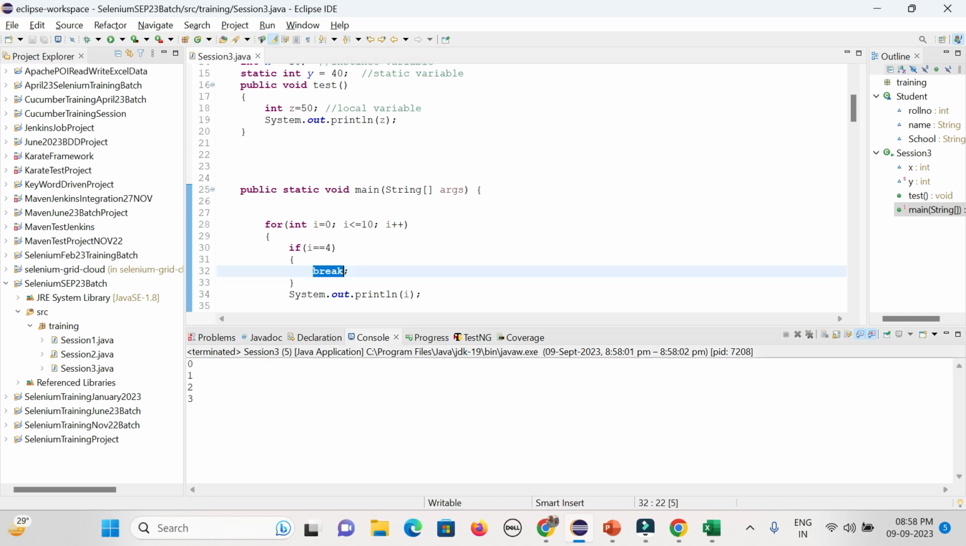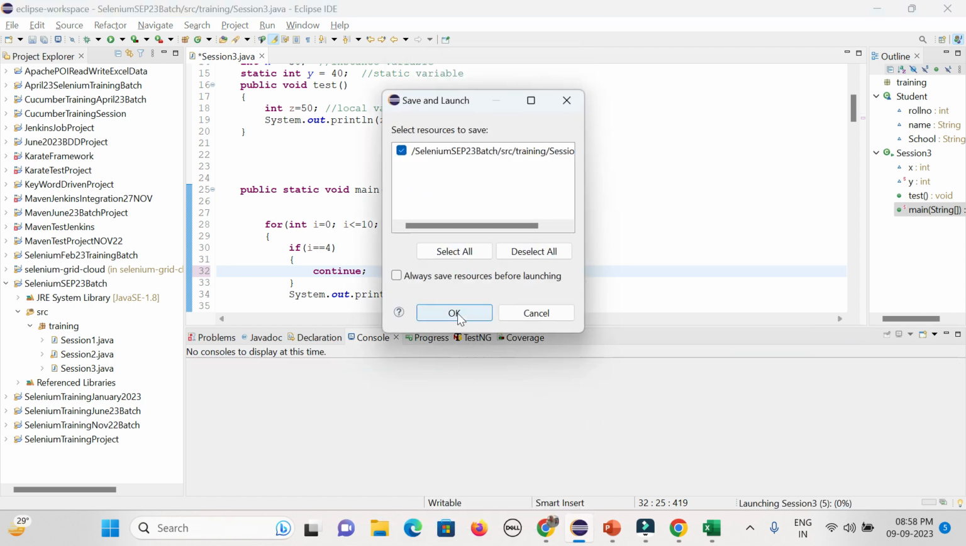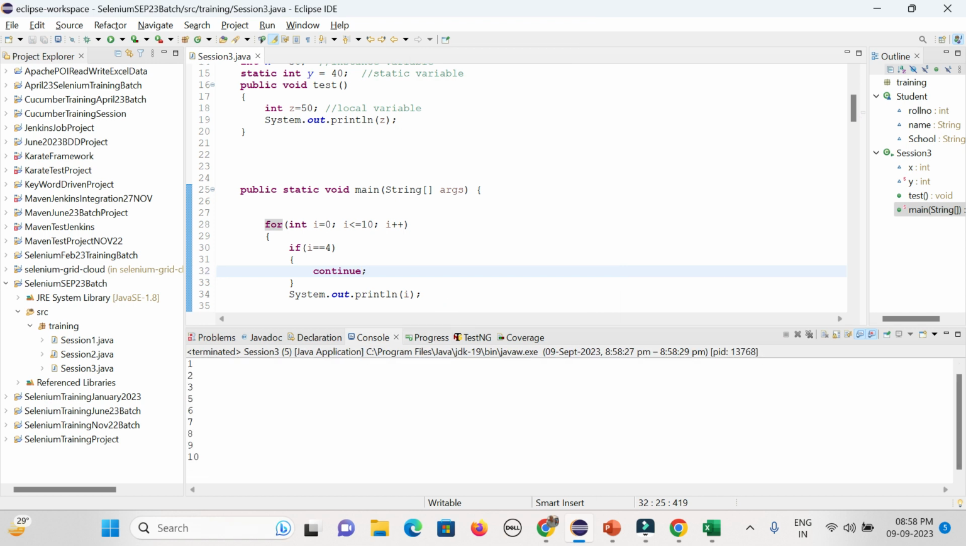And in case you are giving continue, I already told you it will skip that condition. So 0, 1, 2, 3 it will print, and as and when the condition matches, it will simply skip that position and then continue from the remaining ones. So again it will start from i equal to 5, and 6, 7, 8, 9 till 10. So i equal to 4 will be skipped. That is the way you can deal with the for loop.